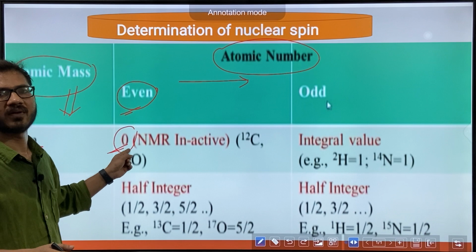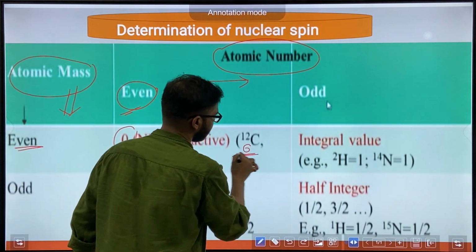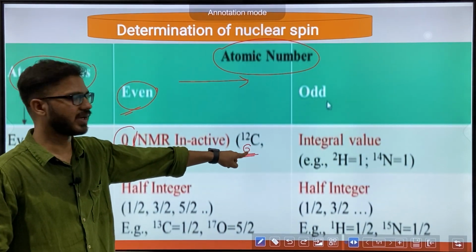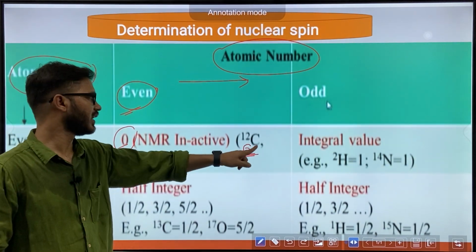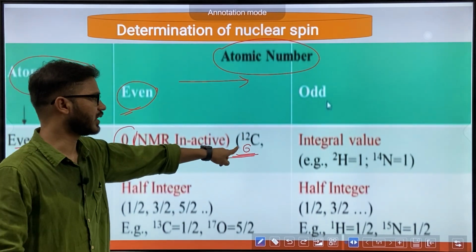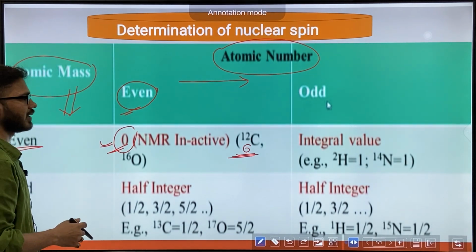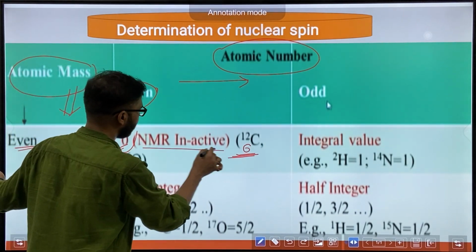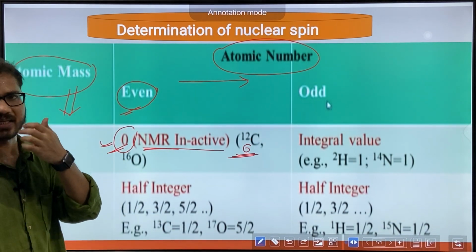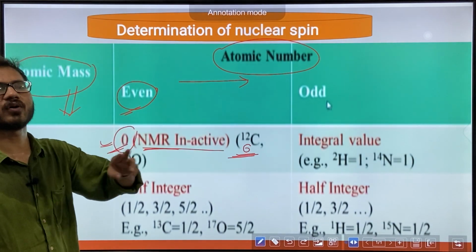For example, take 6C12. 6 is the atomic number, which is even, and atomic mass is 12, which is also even. So it will have a 0 total spin quantum number. This is NMR inactive. Why, we will discuss a little later. Okay, so this is the second combination.